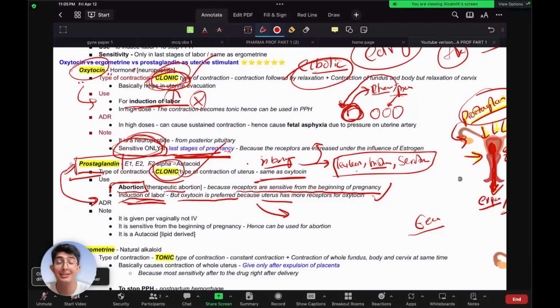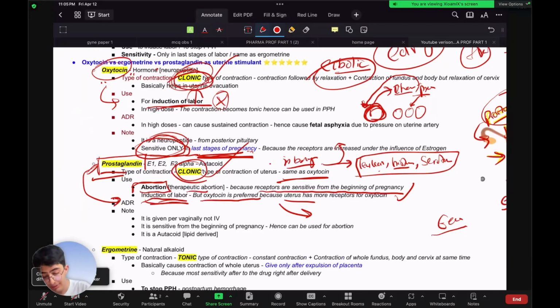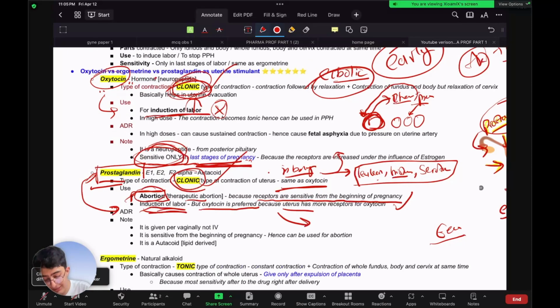I hope that made sense, because it's a very important concept to understand, right? So what are the two uses? The main use of prostaglandin is, as I mentioned, abortion. And apart from abortion, in some cases it can also be used for induction of labor. Usually if the oxytocin is not working, or if you don't have oxytocin, in that case you can use prostaglandin as well to induce labor, because they cause the same kind of contraction, right?